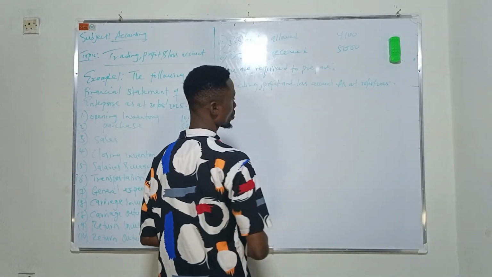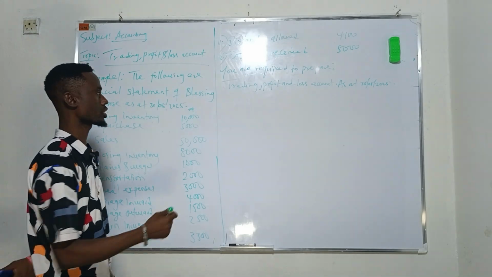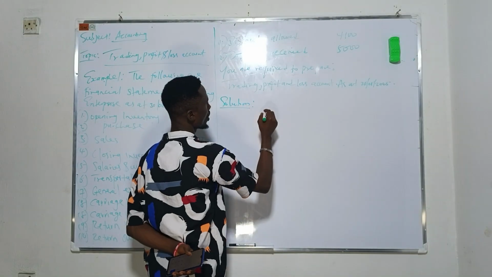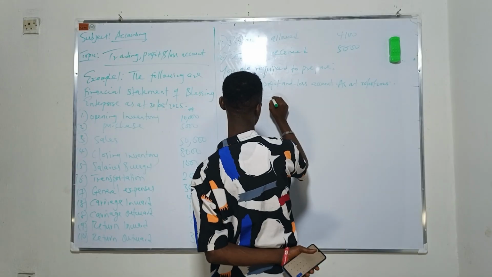Okay, now at this one we can say solution. Let's look at a rough work on this. So, solution. The name of the business is Blessing Enterprise.